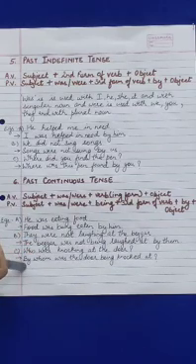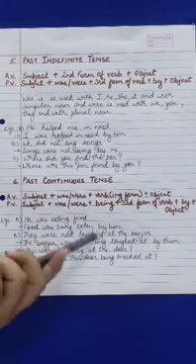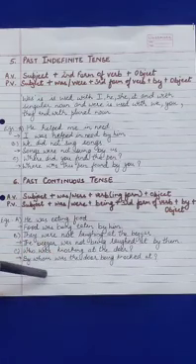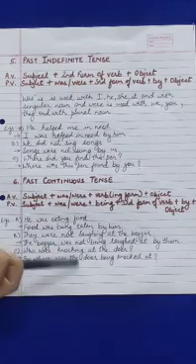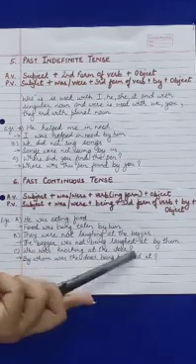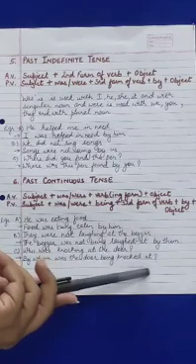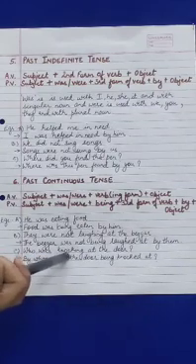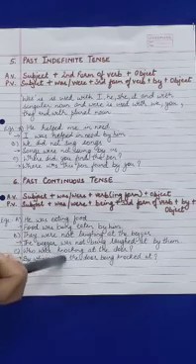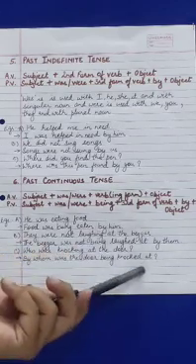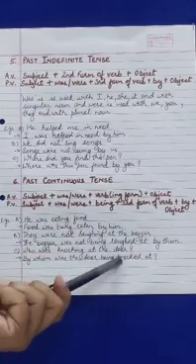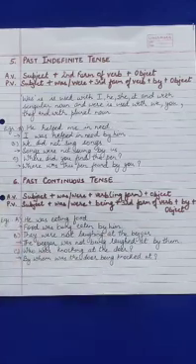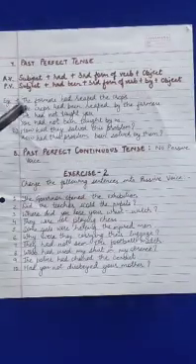Third sentence is interrogative. Who was knocking at the door? Now, who changes into by whom. By whom was the door being knocked at? Because at is a preposition which is being used in the main active voice sentence. Who was knocking at? So we will add at. By whom was the door being knocked at? The next is past perfect tense.